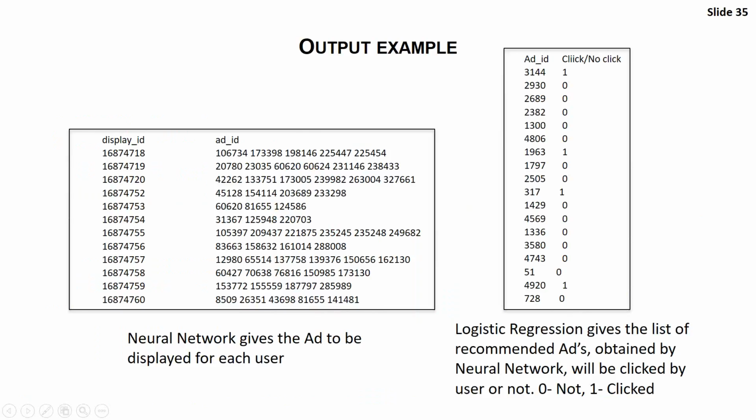This is an output example. Using the neural network, we get the display ID, which is a collection of ads, each with an ID, given to a particular user according to her browsing behavior. The ads are in decreasing order of probability, and via logistic regression we get, for a particular ad, whether the user will click it or not. Now, for the logistic regression, we use the neural network output as an input.